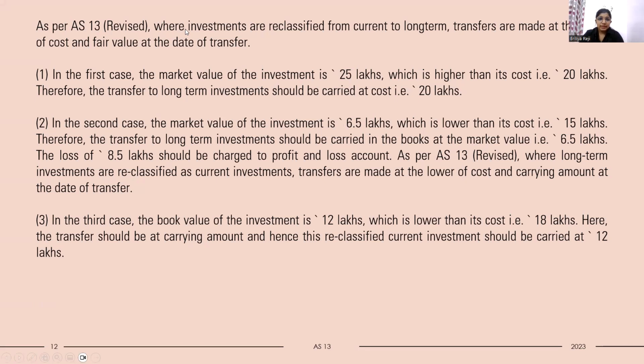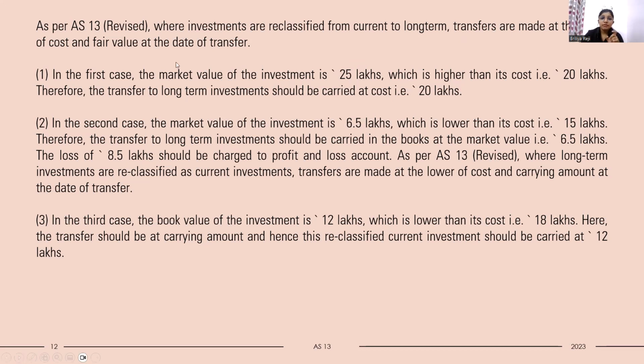So as per AS 13 revised, when investments are reclassified from current to long-term, transfers are made at the lower of cost or fair market value at the date of transfer. So first we need to write the provision. Here they only say one, but it's better if you write the second provision also. That is, if a long-term investment is reclassified as current investment, then it is valued at cost or transfer price, whichever is lower at the date of transfer. It will be better. So then we go to the first one.